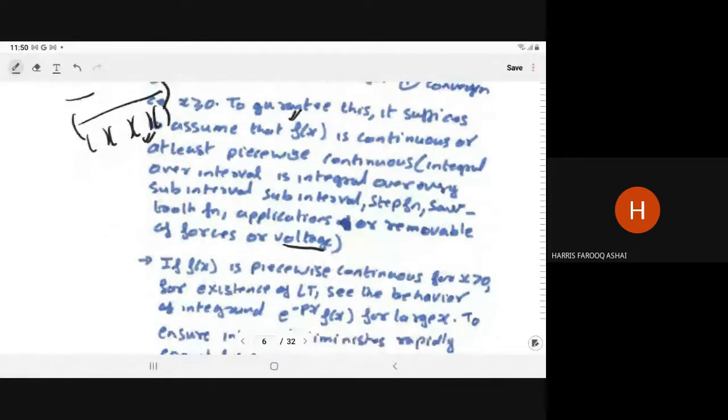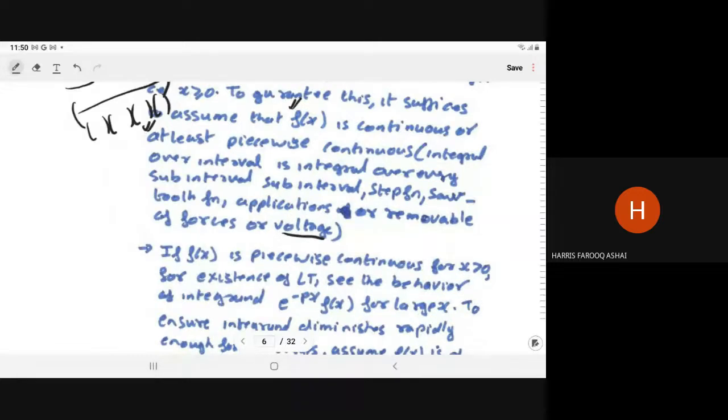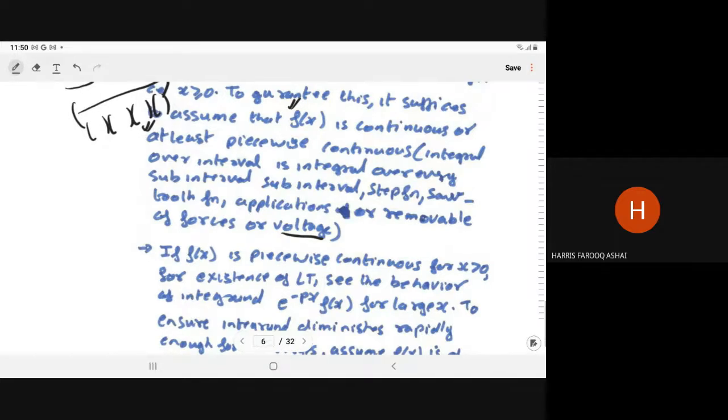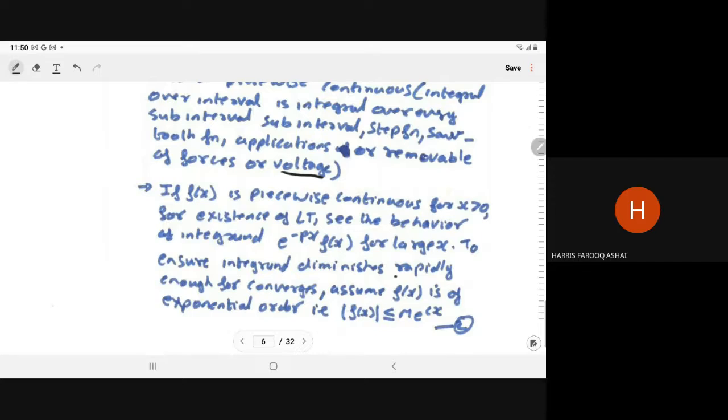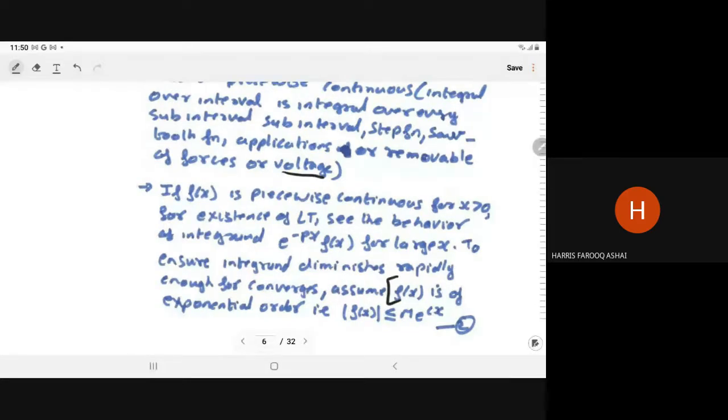Now, for the existence of the Laplace transform, f(x) must be piecewise continuous. If it is not piecewise continuous, then you cannot take the Laplace transform. If f(x) is piecewise continuous for x greater than 0, then see the behavior of the integral of e to the power minus px times f(x) for large x. To ensure the integrand diminishes rapidly enough for convergence, assume f(x) is of exponential order. First we have to see that f(x) must be piecewise continuous, and after that it must be of exponential order.